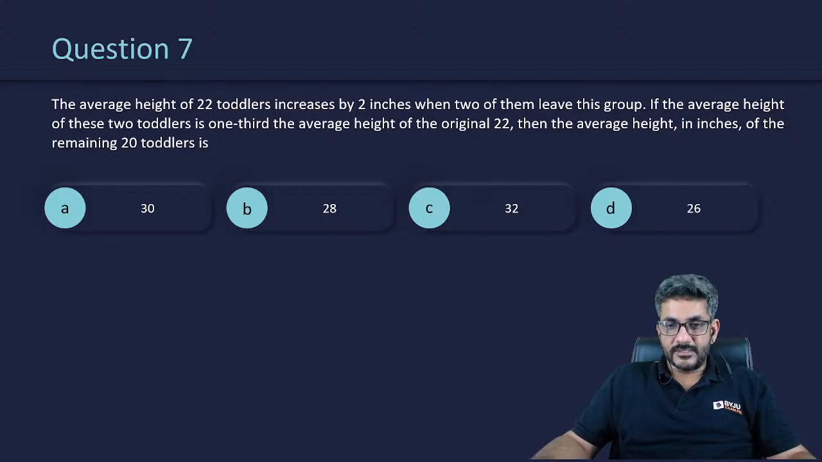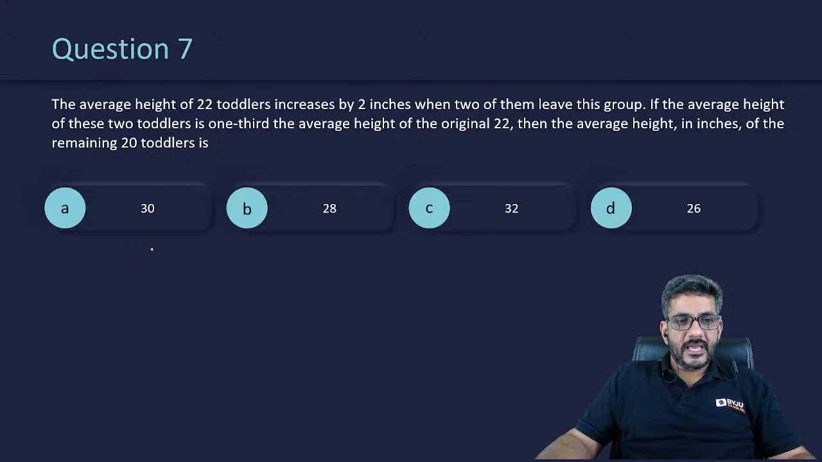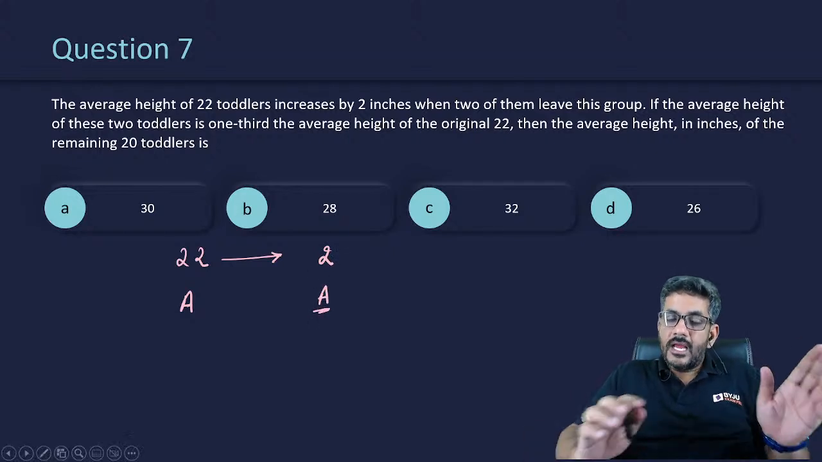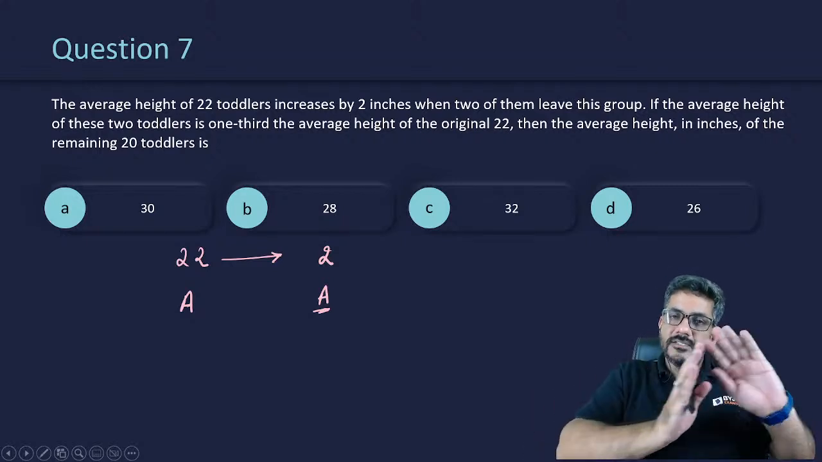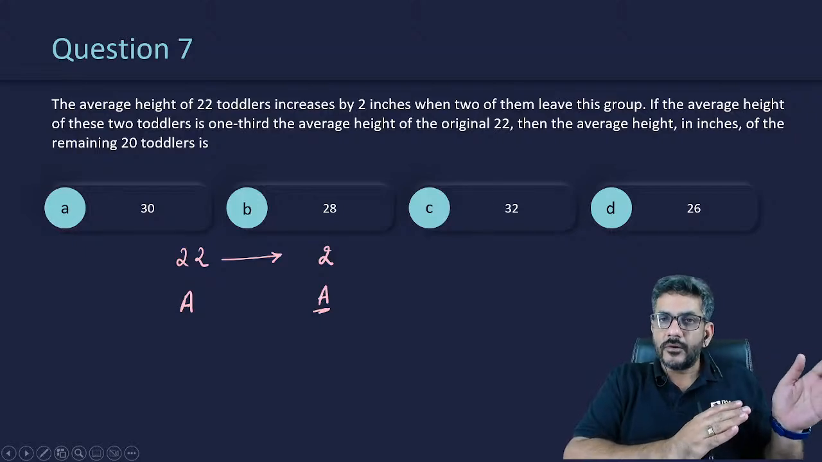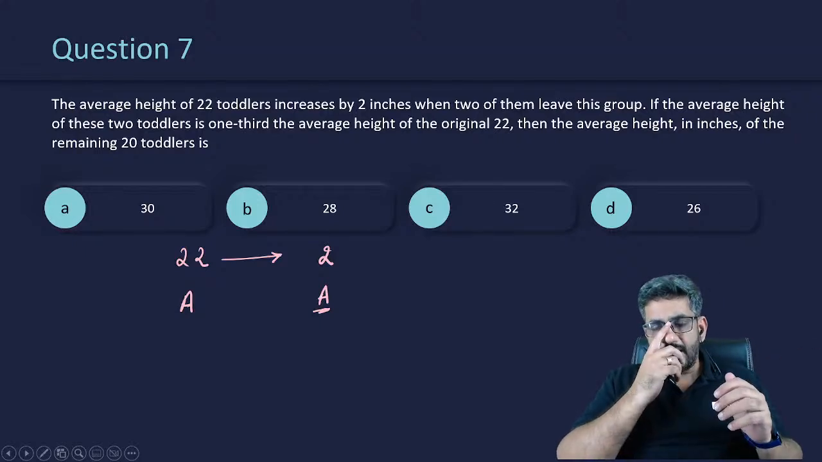Let's have a look at the question then. Chaliye. So the question says the average height of 22 toddlers increased by 2 when two of them leave the group. So let us say there are 22 toddlers and their average height is A, right? Their average height is A. He said two of them went away. If these two of them went away, they of course took away their A's, their average of A. Had they taken away an average of A, the average remaining would also have been A. So this is how you look at the questions of averages. This will make your job easy. कभी भी करके देखिएगा, आपको आसान लगेगा.